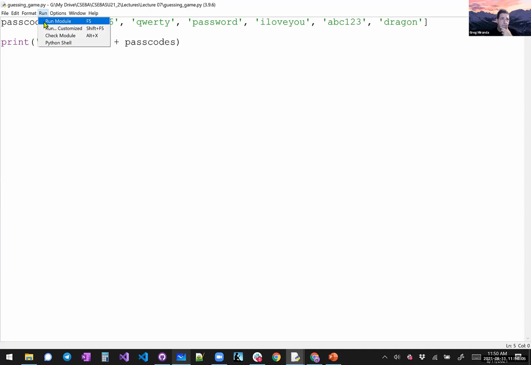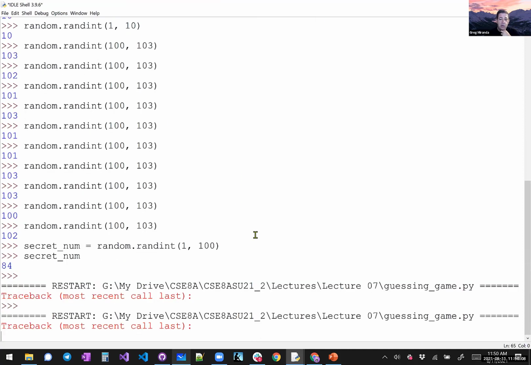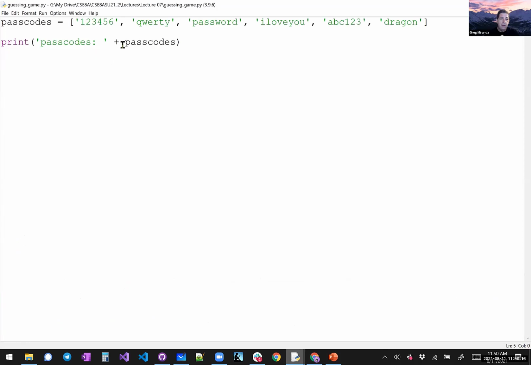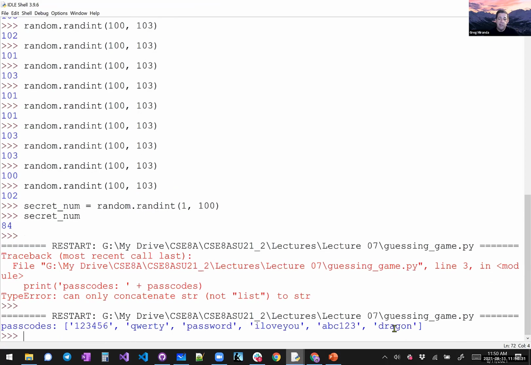Well, let's run it. Yeah, I got an error there. You cannot concatenate a string with a list. However, Python does have the ability to convert things to strings, including the ability to convert a list to a string. We just have to do a type conversion from list to string. We do that type conversion, and now it's printing out the list for us, kind of how we expected to see it too.